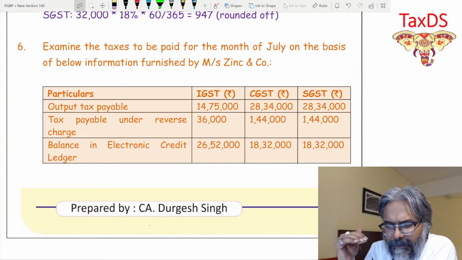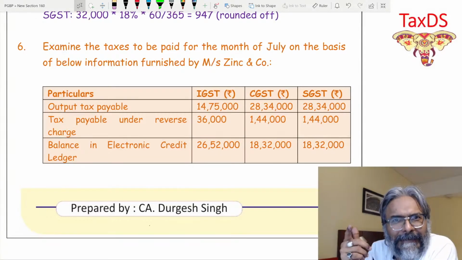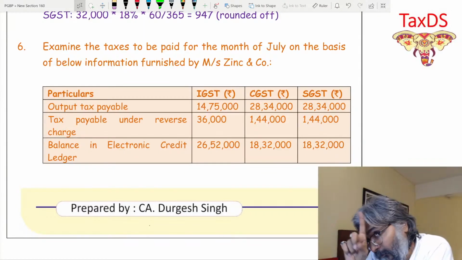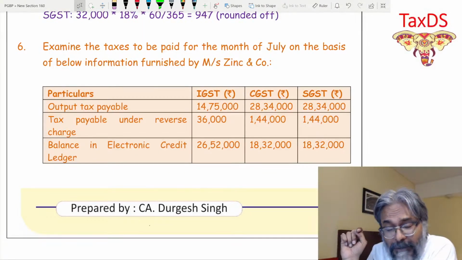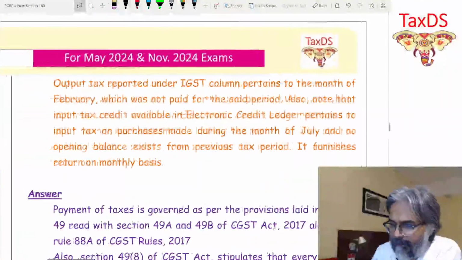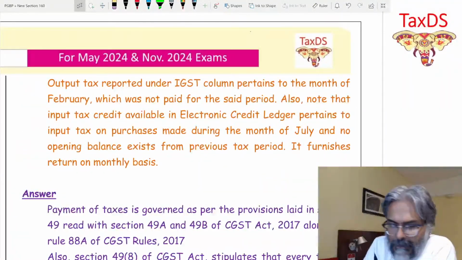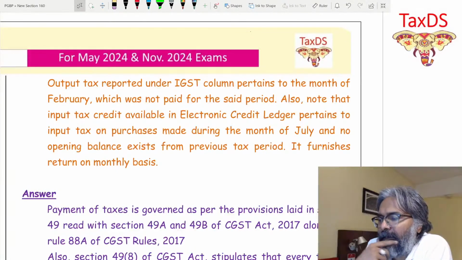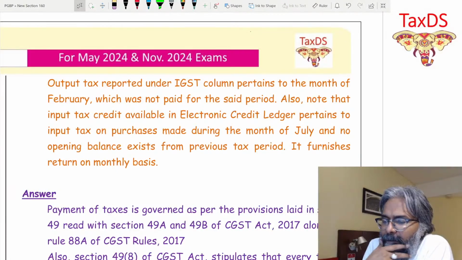Obviously this electronic credit ledger, the ITC, the ITC can only be adjusted against the output tax which is payable. That is the point. Now see over here. Output tax reported under the IGST column pertains to the month of February, which was not paid for the said period.